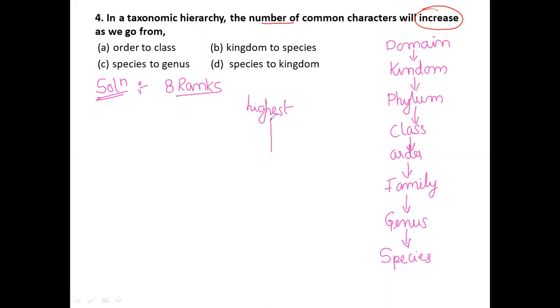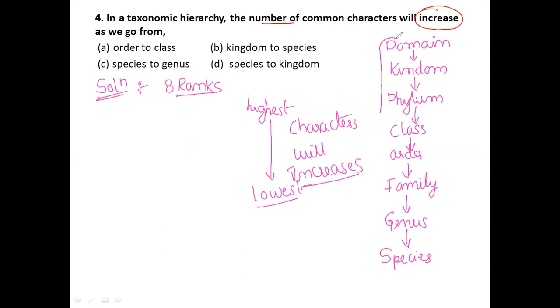So what they are telling here, from highest to lowest, the characters will increase. How will it increase? From domain, there are totally 8 ranks now: domain, kingdom, phylum, class, order, family, genus, species. So the characters will go on increasing.